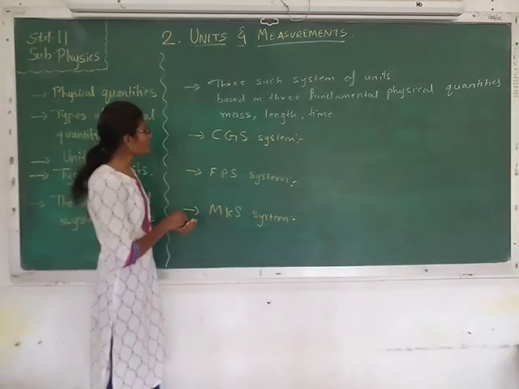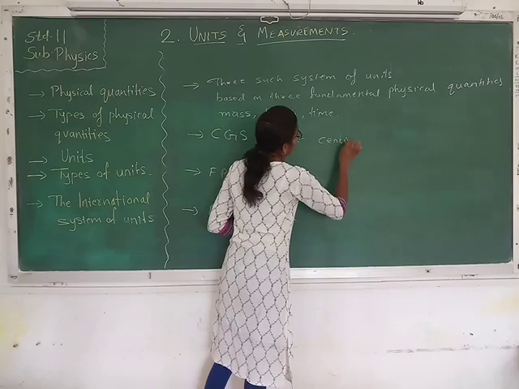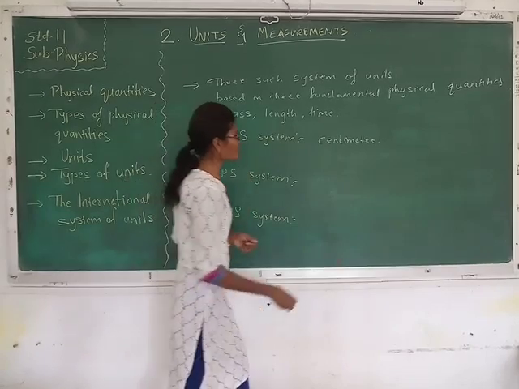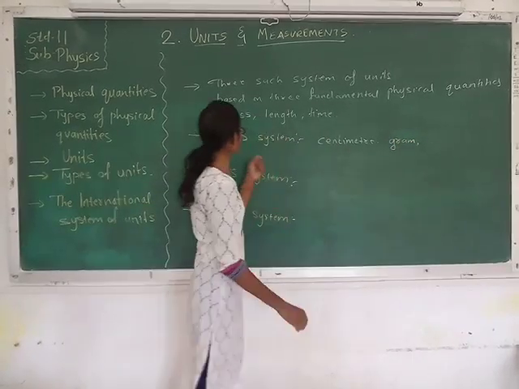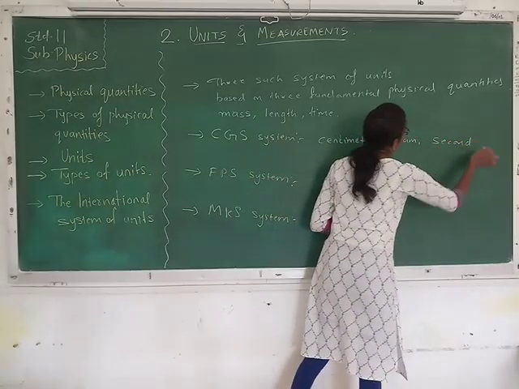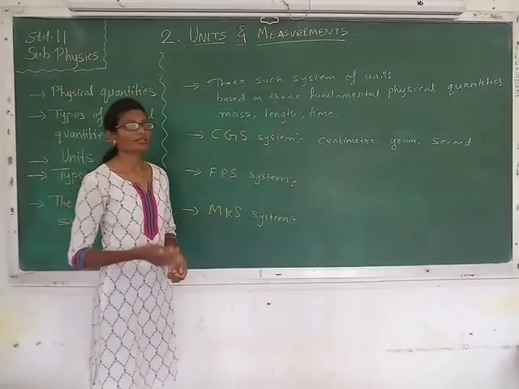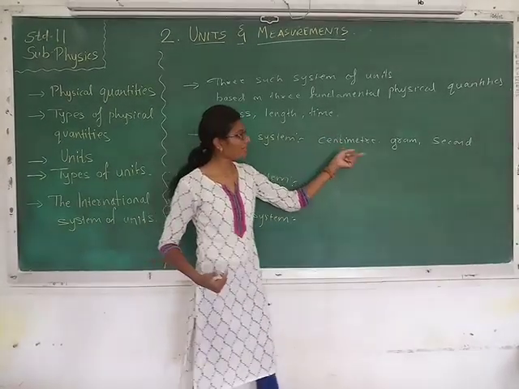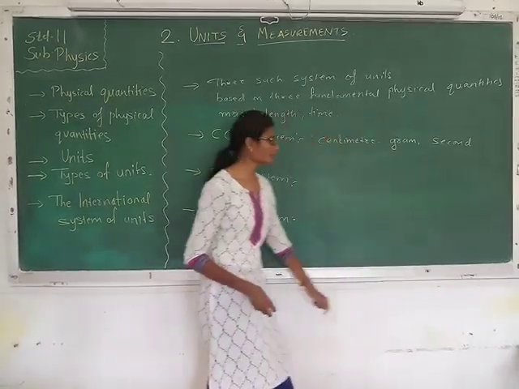Here C stands for centimeter, G stands for gram and S stands for second. So the measurement units that were used were: length was measured in centimeter, mass was measured in gram and time was measured in second.